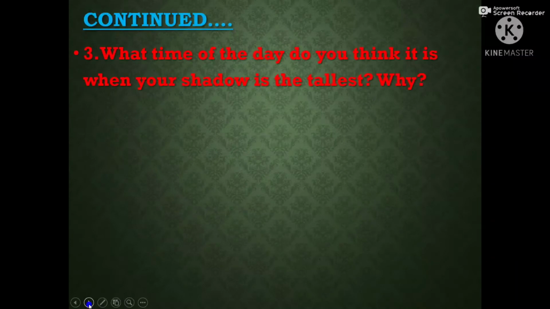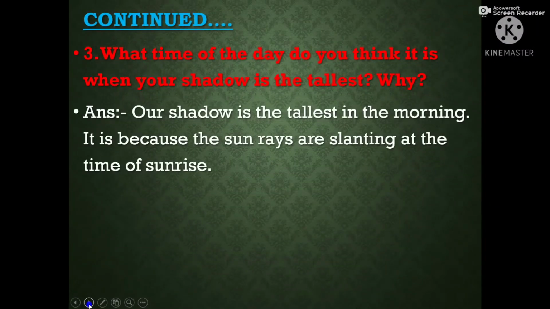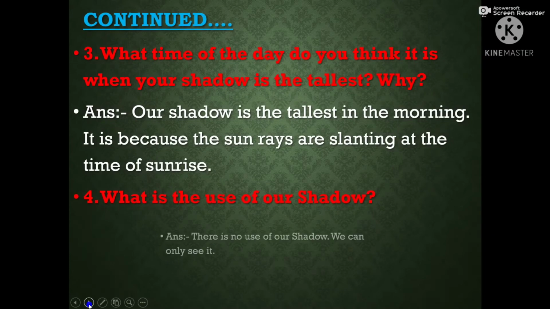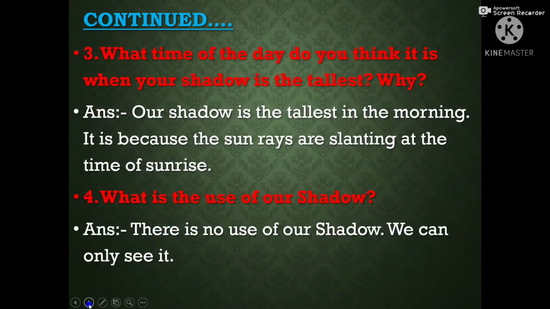Next question. Question number 3. What time of the day do you think it is when your shadow is the tallest? And why? Answer. Our shadow is the tallest in the morning. It is because the sun rays are slanting at the time of sunrise. Next question. What is the use of our shadow? Answer. There is no use of our shadow. We can only see it.